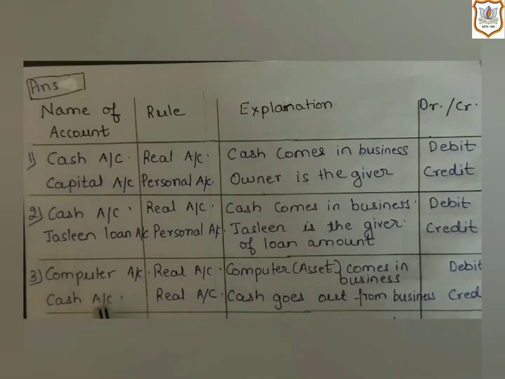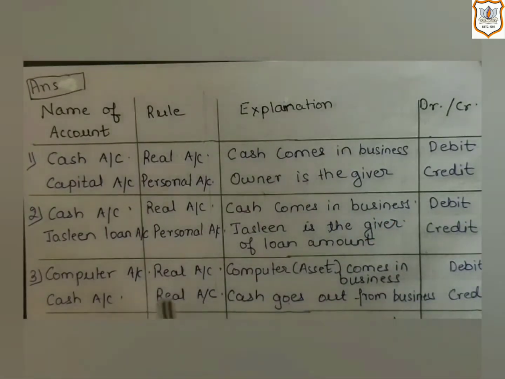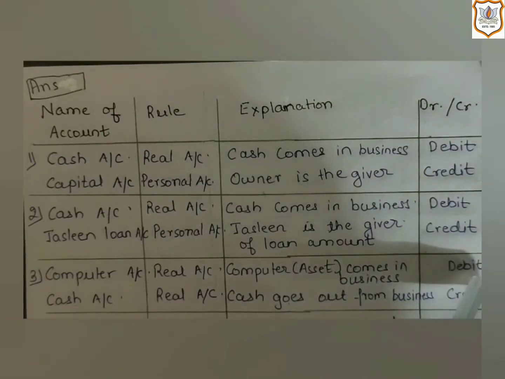And here a machine, or an asset, is coming into the business. That's why the computer account will be debited. As we have purchased a computer, that's why it is coming into the business. So according to the rule, it will be debited.